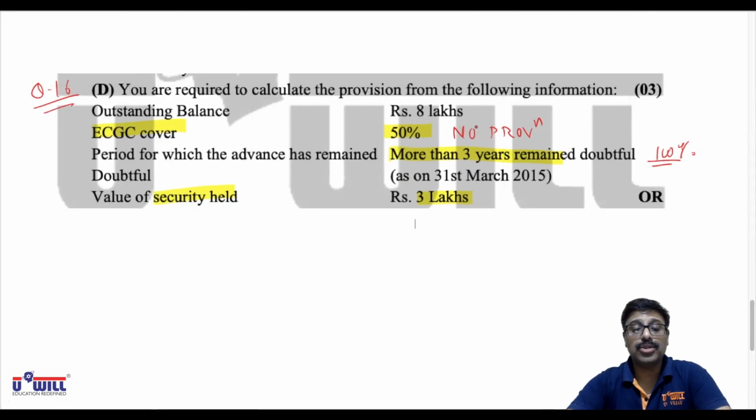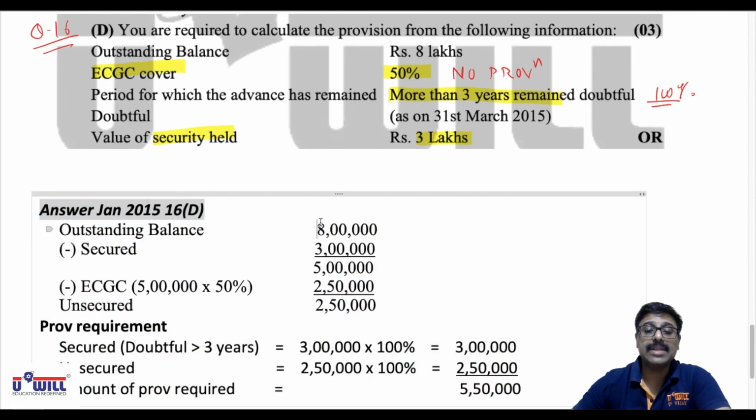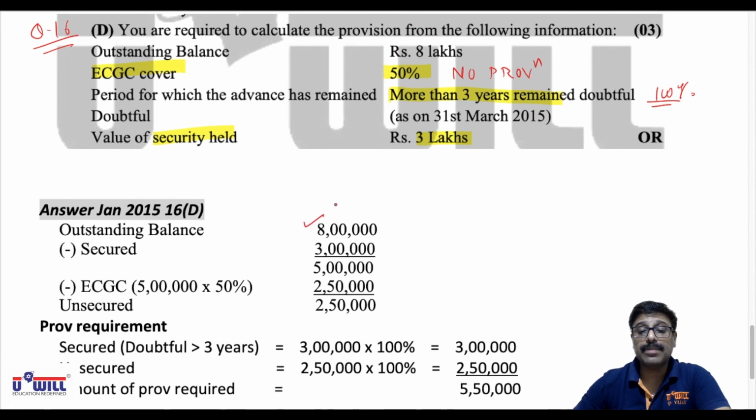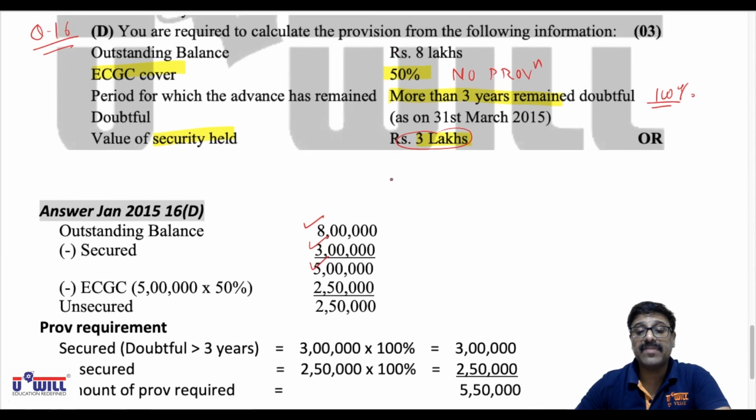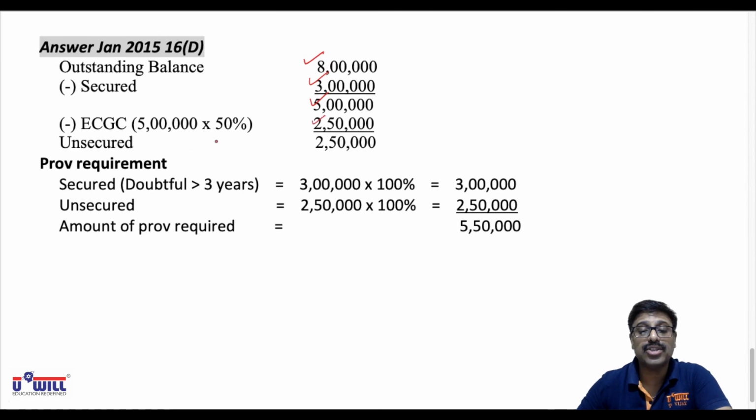I hope you all would have done the solution. Check your answer now. Be attentive, everyone. First, we'll start with the outstanding balance of 8 lakhs. From that, we'll subtract the secured amount of 3 lakhs, so 5 lakhs will remain. And then on that 5 lakhs, we'll subtract the 50% ECGC guaranteed amount, 2,50,000. So unsecured and unguaranteed is 2,50,000. On this 3 lakhs secured amount, since it is doubtful for more than 3 years, 100% provision will be created, 3 lakhs. And on this unsecured 2,50,000, we always have to create 100% provision, 2,50,000. Total provision required is 5,50,000. I hope everyone is able to get this correct.